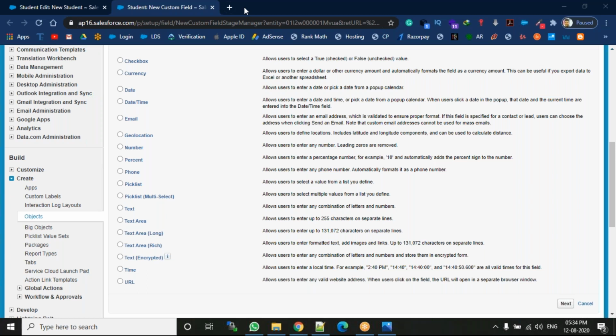And then after that, percentage. Similar to currency, the percentage field also shows only the percentage symbol. For example, if you enter 68, in the output it will show 68 percent. If you enter 70, the output will show 70 with the percentage symbol. That symbol is automatically added. That is called the percentage.